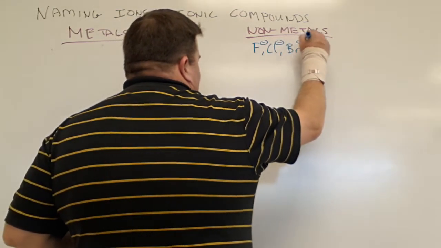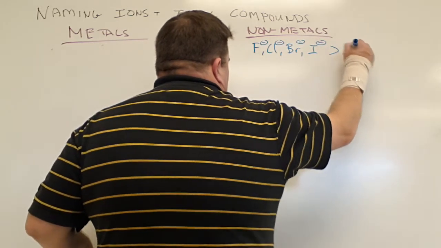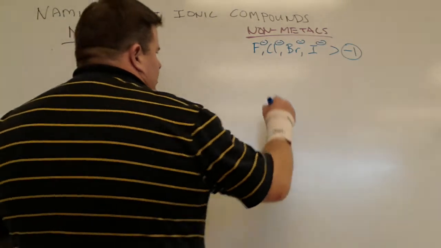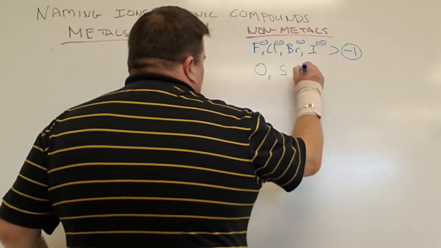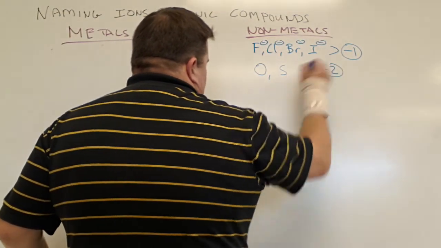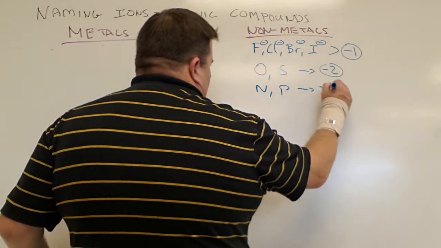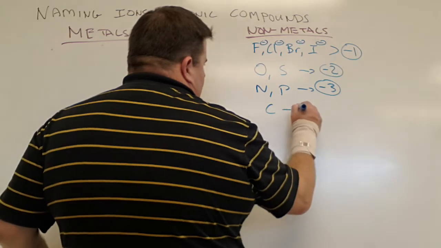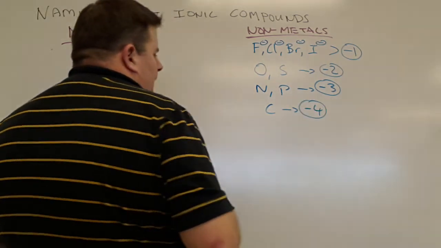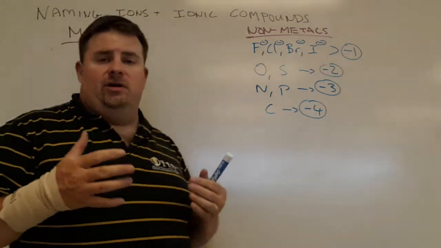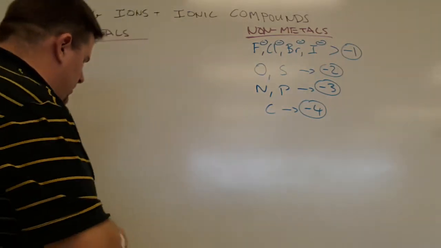Things in the oxygen row, oxygen and sulfur, are both -2 charges. Nitrogen and phosphorus are -3 charges, and for carbon, it's a -4 charge. Rarely do they deviate from those numbers. Sometimes they do, but for the most part they don't.